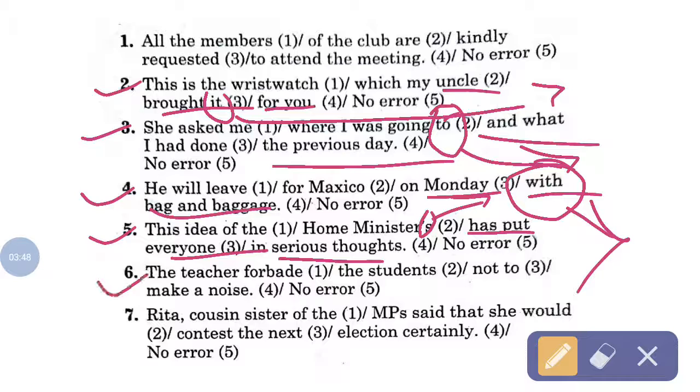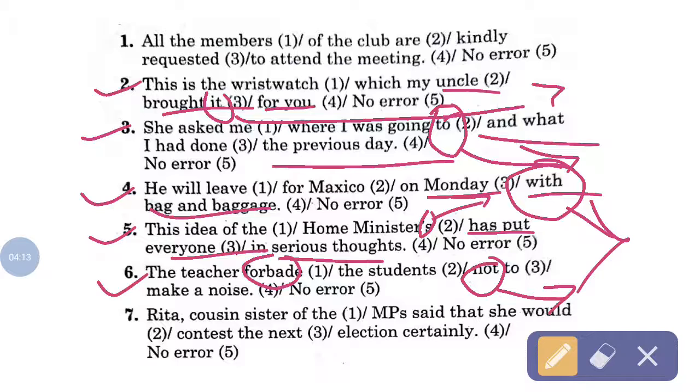Then next one is: the teacher forbade the students not to make a noise. Forbid itself is a negative word, so you need not write "not" here.